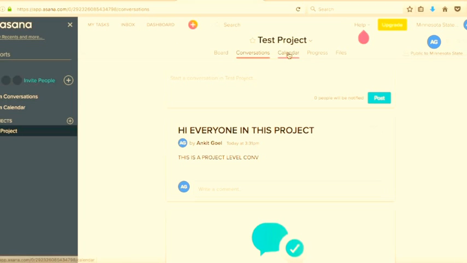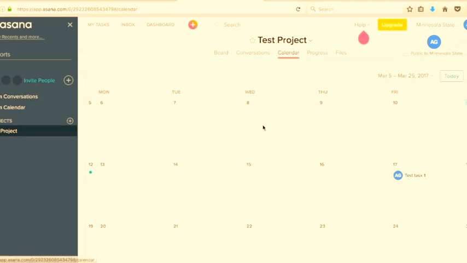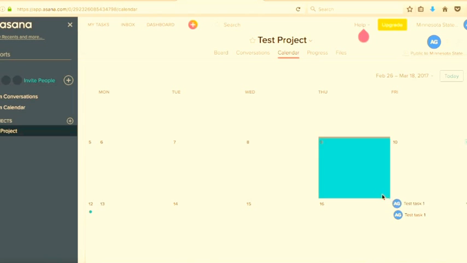So the next is calendar. In the calendar you can see all the tasks. As you can see here, there is a task on next Friday. You can move it around, you can put the date wherever you want it to be, which is a cool feature.